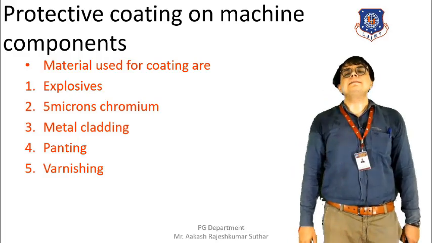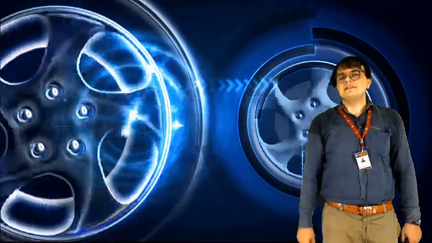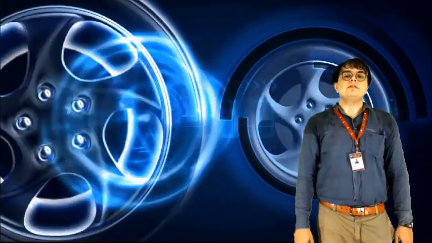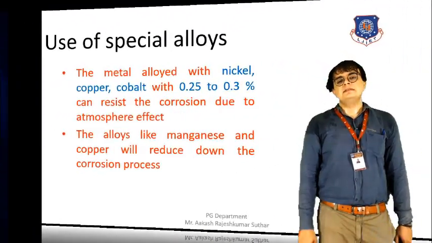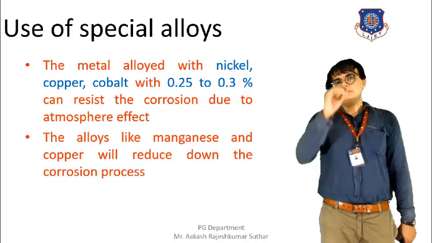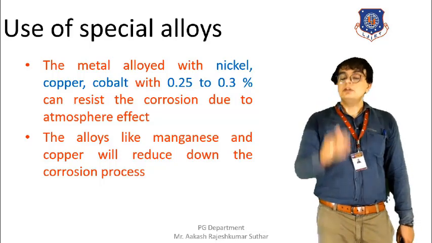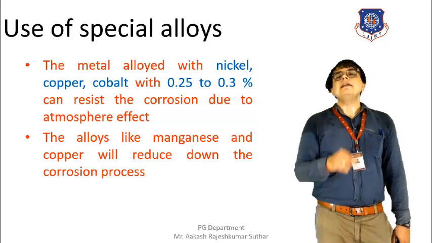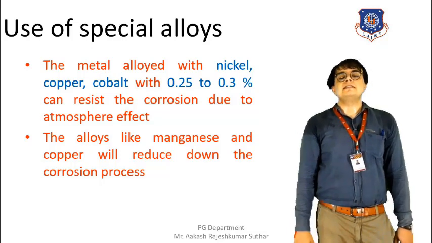Moving towards the next type, you can see behind me the alloy wheels. So special use of alloys is our next method for the prevention of the corrosion. When the metal is alloyed with nickel, chromium or cobalt at about 0.25 to 0.3%, then it will resist the corrosion that is caused by the exposure to the environment.